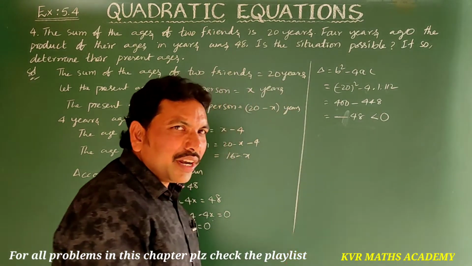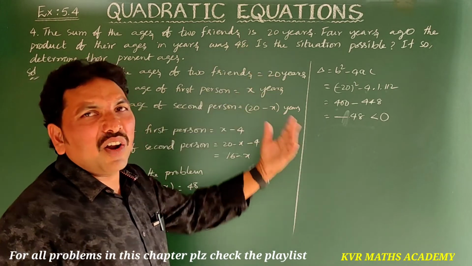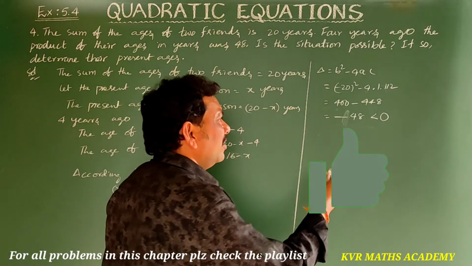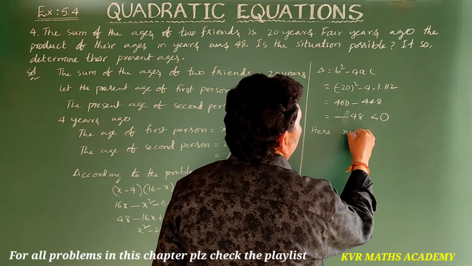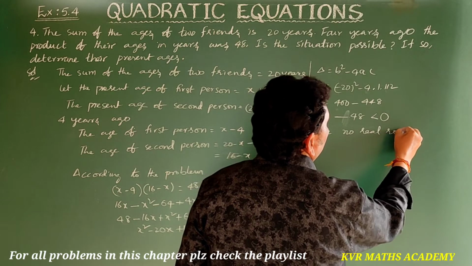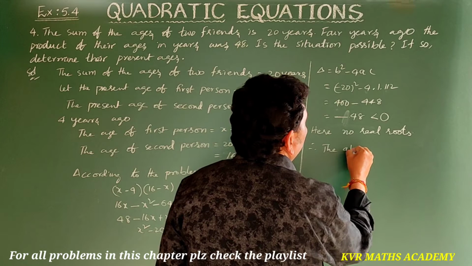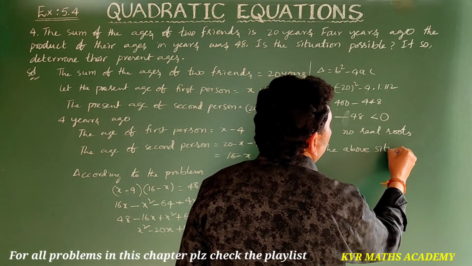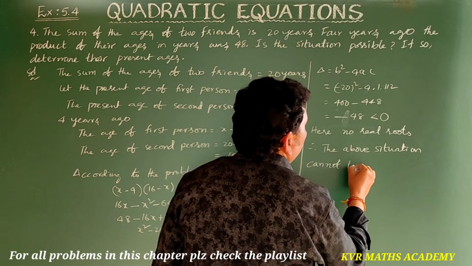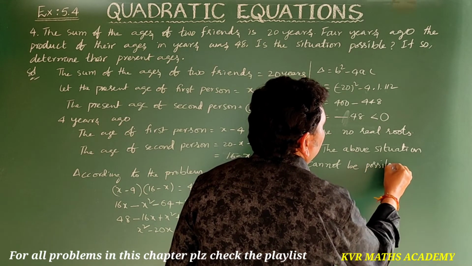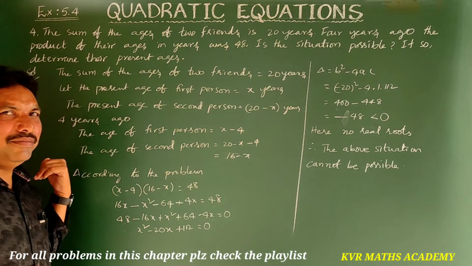So it has no real roots. The given kind of situation cannot be possible. Have you understood? Here no real roots. Therefore the above situation cannot be possible. Have you understood clearly? Yes, note it down.